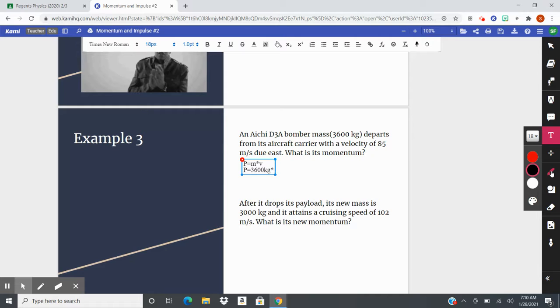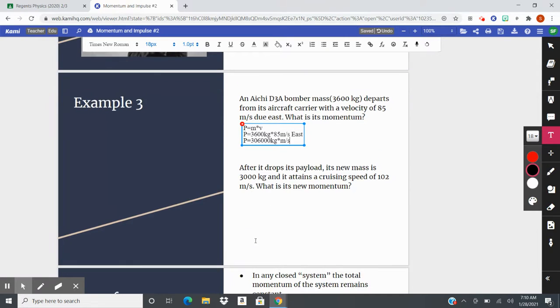We are multiplying that by a velocity of 85 meters per second east. Well, our momentum just becomes, plugging that into our calculator, 306,000 kilogram meters per second. A simple plug and chug.